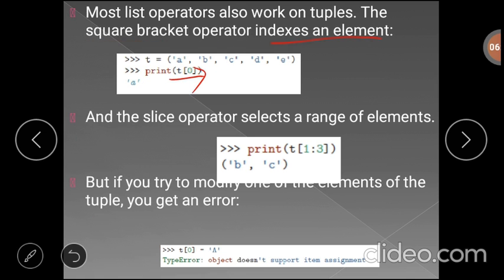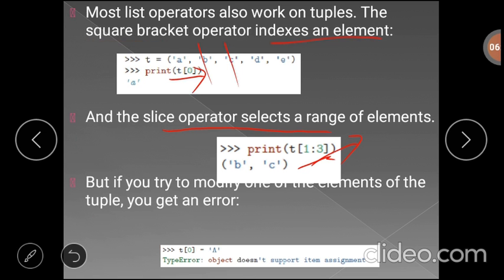Again, we can use the slice operator in tuples. Here the slice operator selects a range of elements from 1 to 3. Now print t of 1:3 means it will print two elements of that tuple: the element present in the first index and the element present in the second index, excluding the element present in the third index.